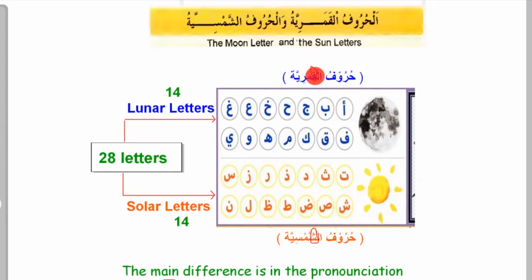It's pronounced, it's heard. You can hear me pronouncing it. So that's what happens with any of these 14 letters. If alif wa lam attaches to a noun starting with alif, for example abun, or starting with ba, babun, or starting with jim, jannatun. You see these letters, if they are starting a noun and alif wa lam is attached, the lam is pronounced, just like the example. You can see the qaf here.